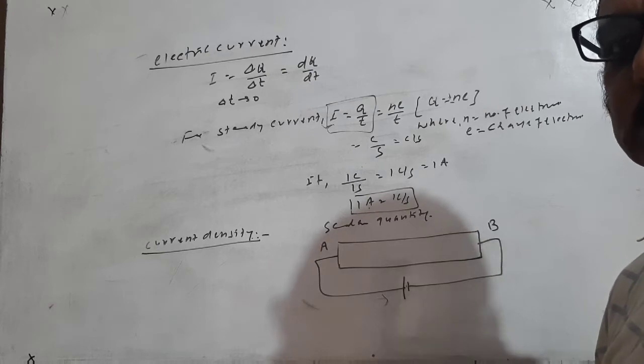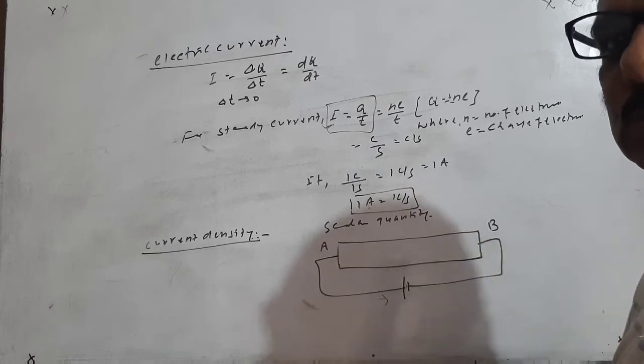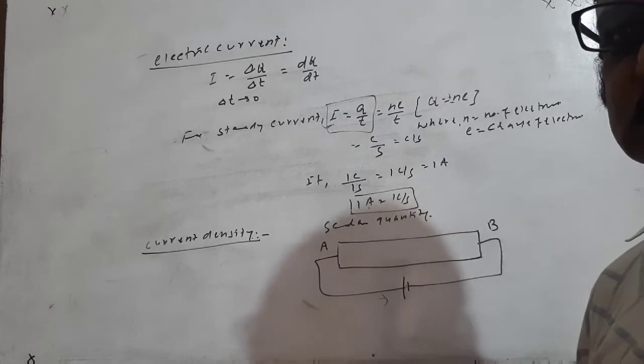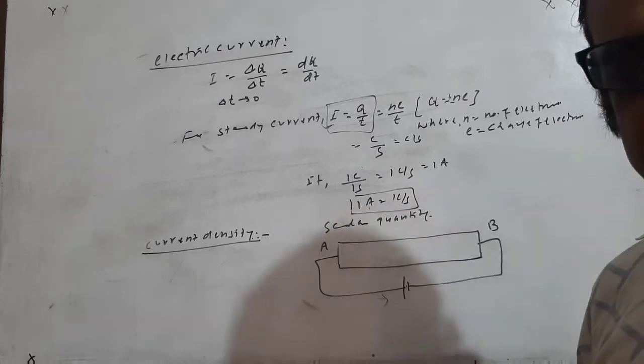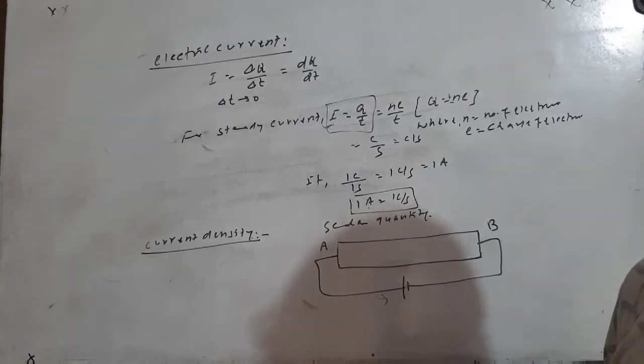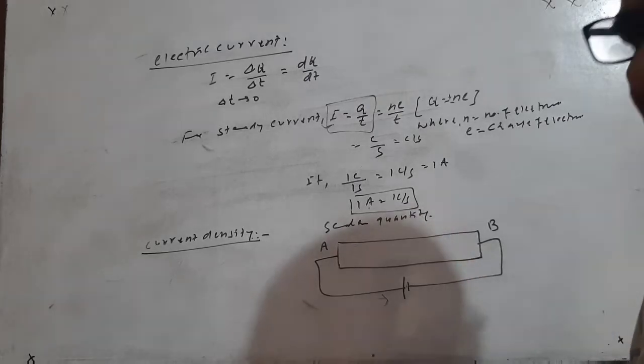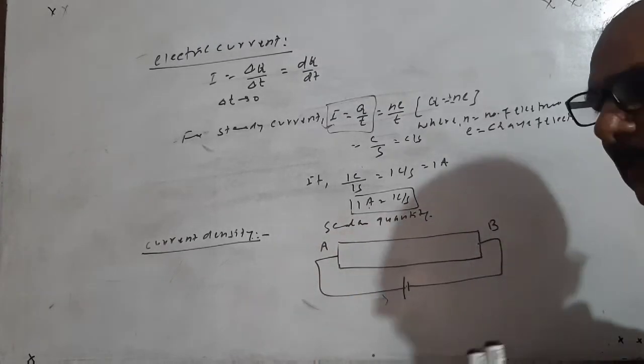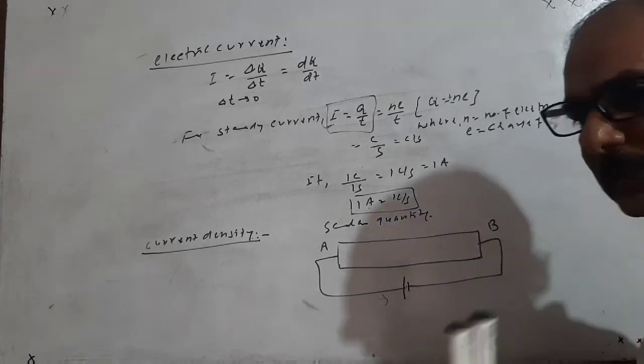So the average velocity, or the slow motion of the charge, is considered as the drift motion or drift velocity of the electron. So the drift velocity of the electron or constitution of current is taken as,